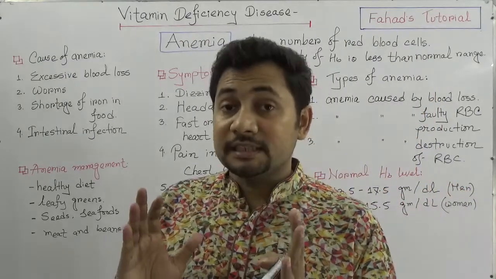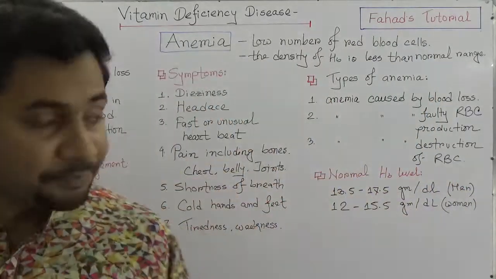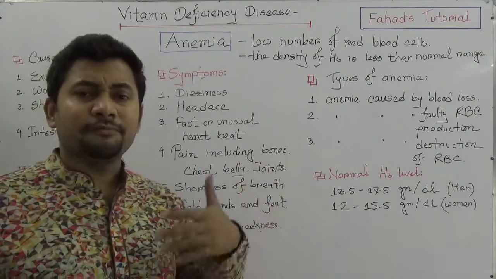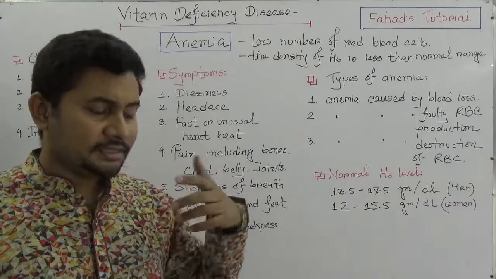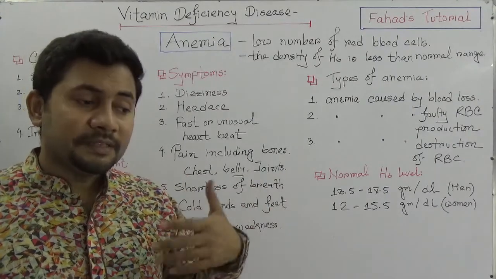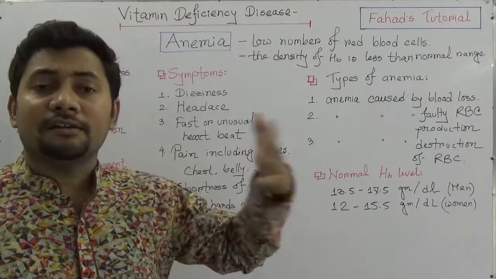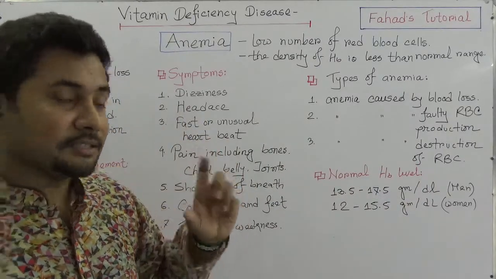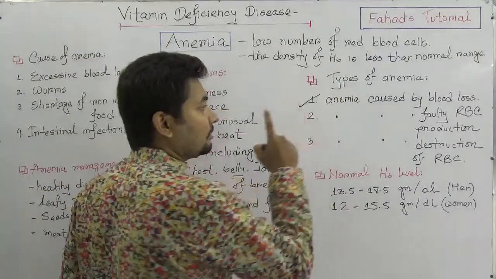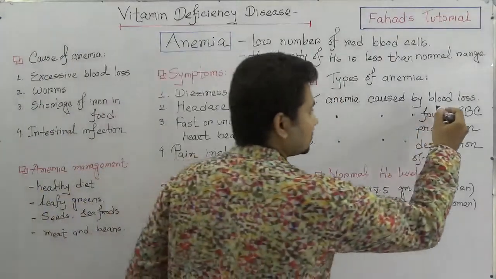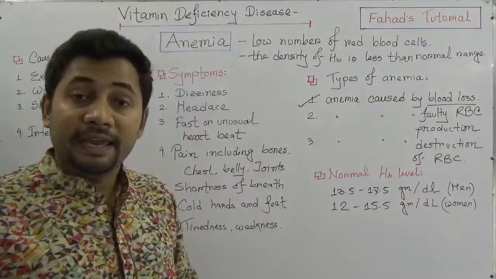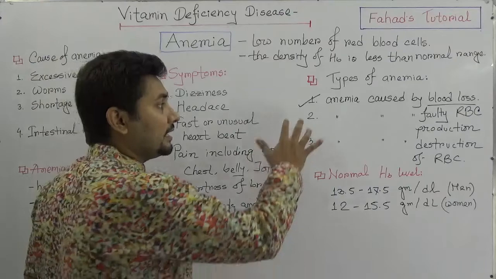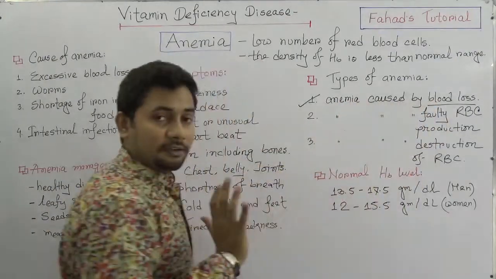Now let's think about the types of anemia. There can be more than 400 types of anemia, like sickle cell anemia, aplastic anemia, and a lot of others, but we can say 3 types based on cause. First, anemia caused by blood loss, an important thing. Anything blood loss related is anemia.